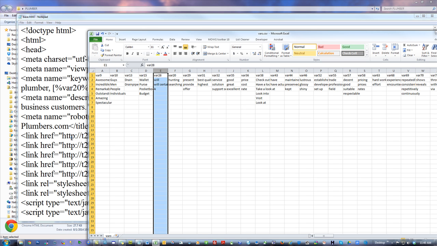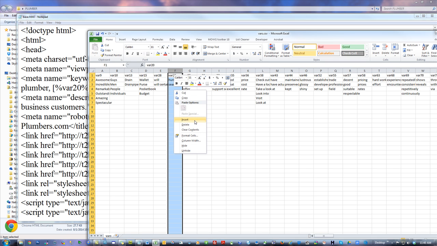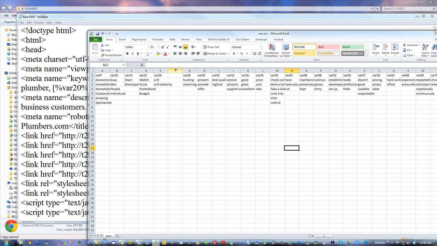And the HTML page, whenever it says var 28, it's going to choose one of the words from the var 28 column off of this sheet. So what can it not do? Okay, it will find the var 28 column wherever it is, whether it's here or at the end. It doesn't matter what the order is. Do not have a hole, right? Like I said before, and I'm just reiterating, do not have a hole.